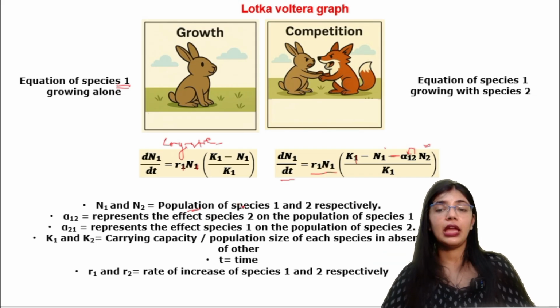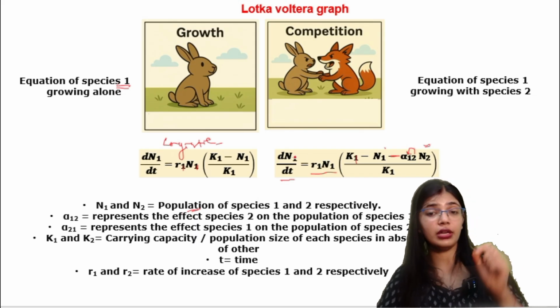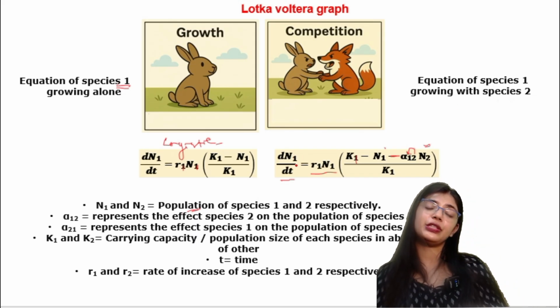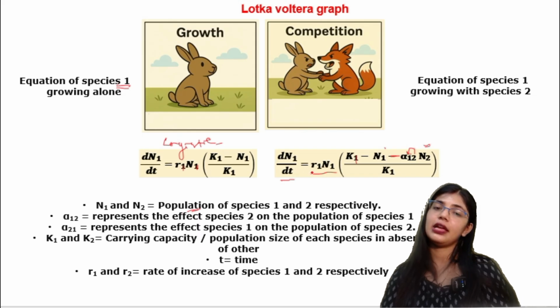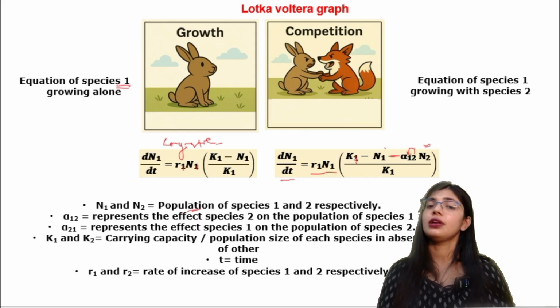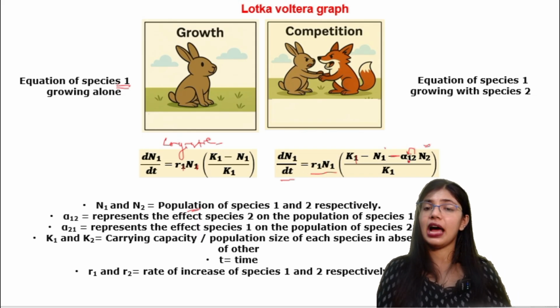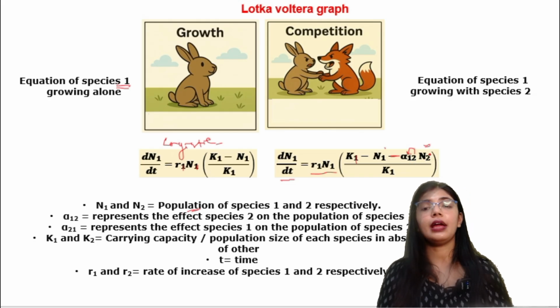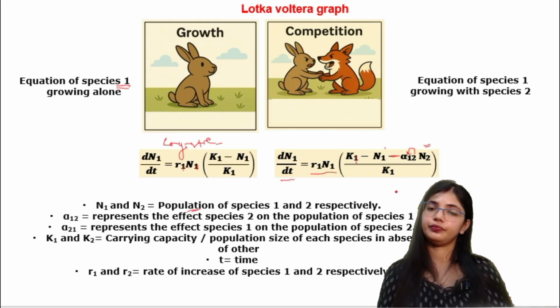So here, when species 2 is present, the equation will be dN1/dt = r1 N1 (K1 - N1 - α12 N2) / K1.